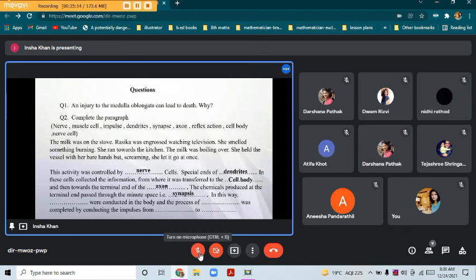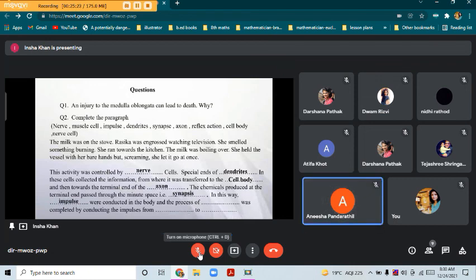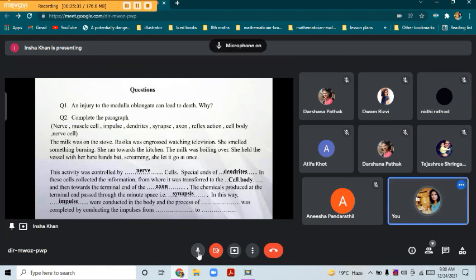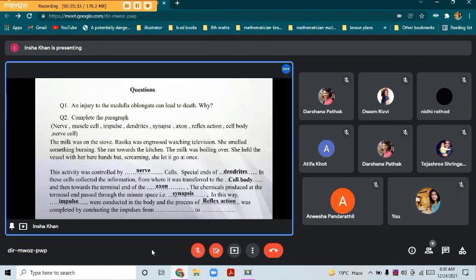Dash were conducted in the body. Impulse. Yes, an impulse has been conducted in the body, and which action has taken place? Reflex action. Yeah, correct.